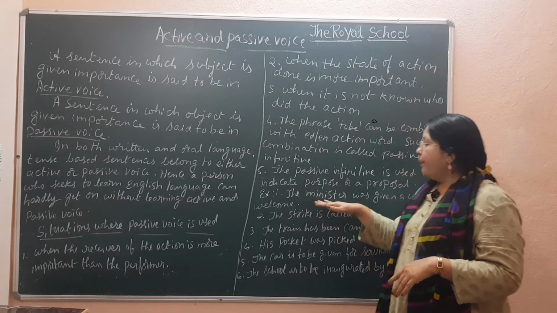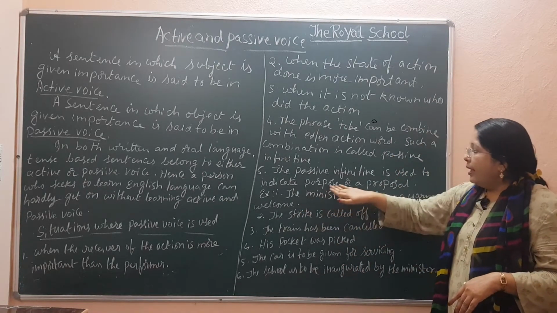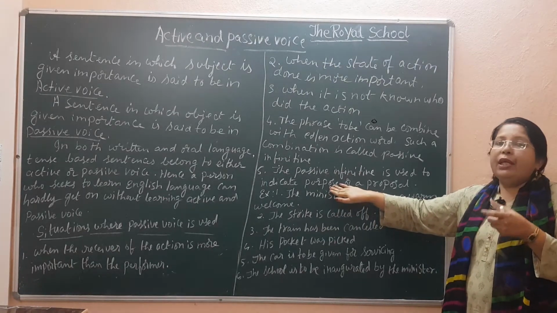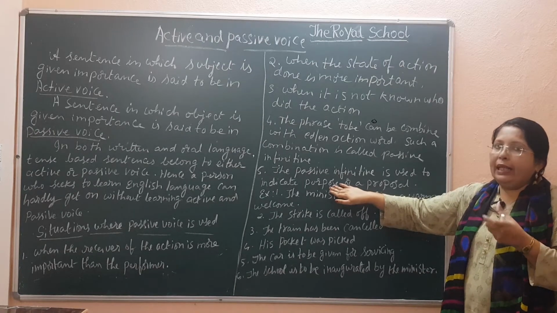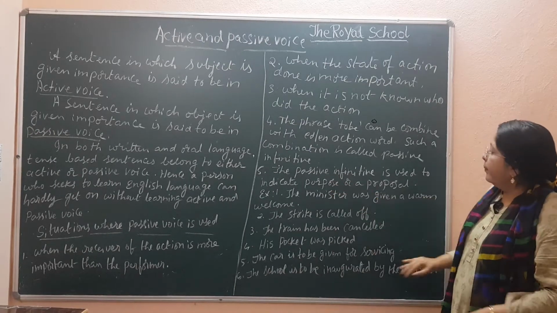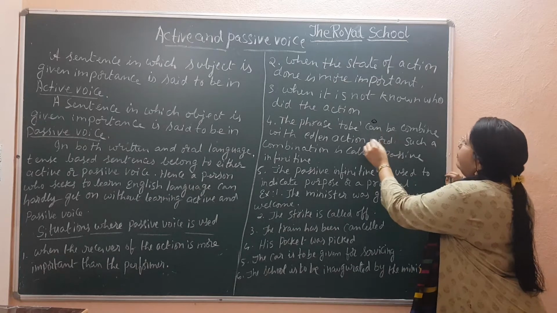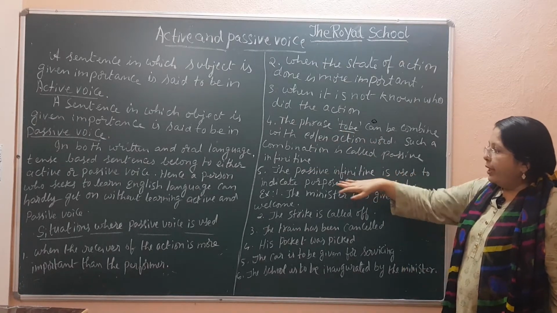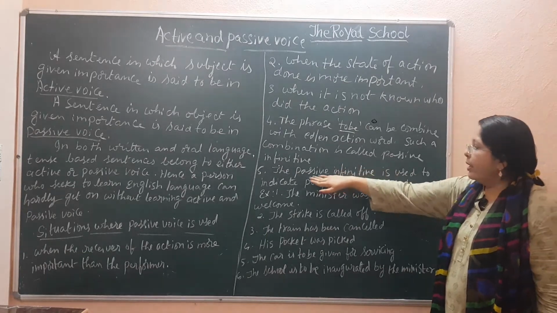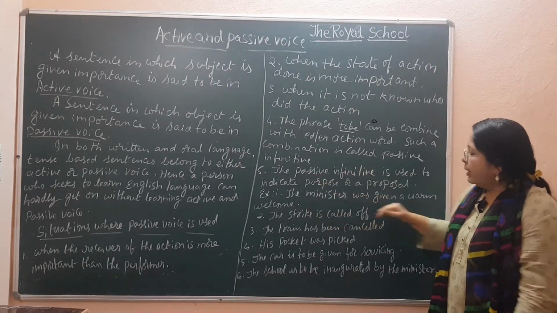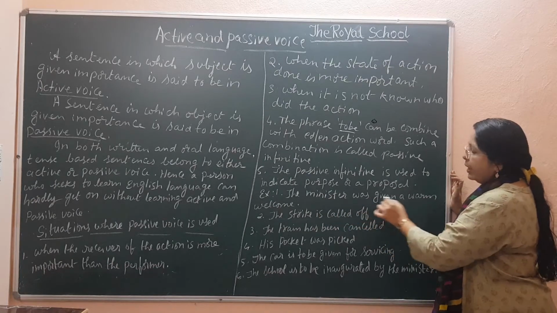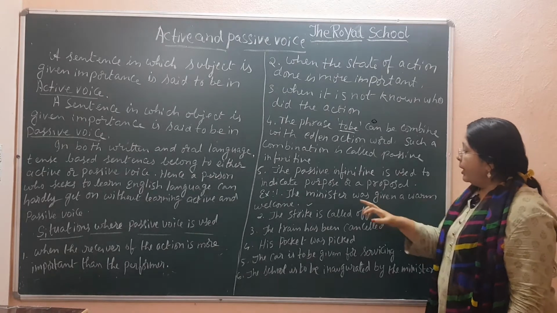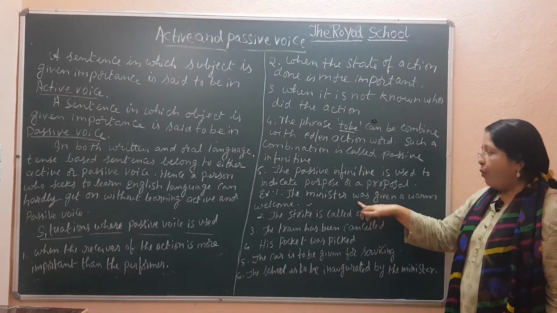So here you can see there should be a purpose or a proposal. In such cases we should use infinitive to be. Infinitive to be. What is this? Can be this to be. What is this infinitive? Purpose है ना या तो proposal है ना. The past here with an example, the minister was given a warm welcome. The minister was given a warm welcome. Here we have used to be form was.